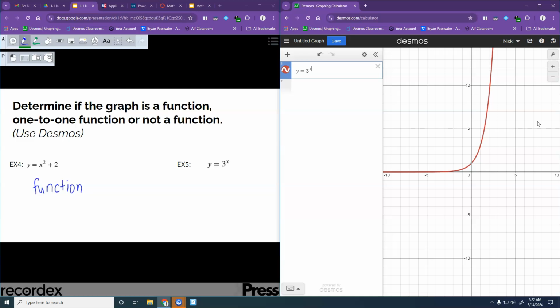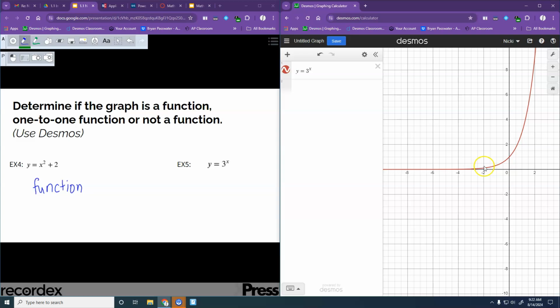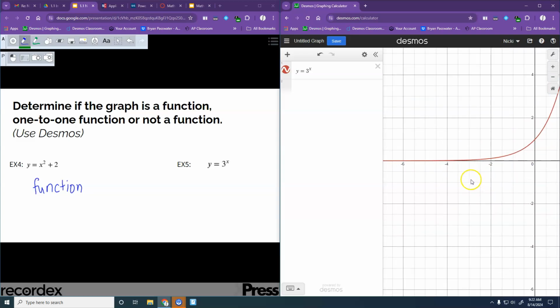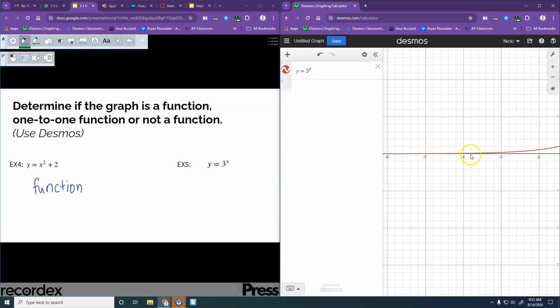This is a function. Now this one's a little bit tricky because is this one going to look like it passes that horizontal line test? It looks to me like it does not because it looks like it's just a straight line right here. But this is an exponential function. So look what happens if I zoom in right here. You can see we're decreasing. If I zoom in more, see how this kind of keeps moving a little bit? It's like, oh, it's going to touch.